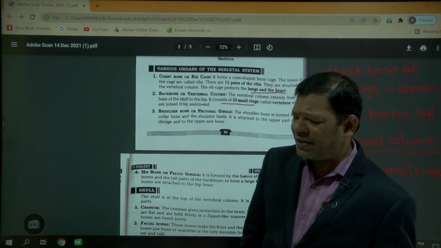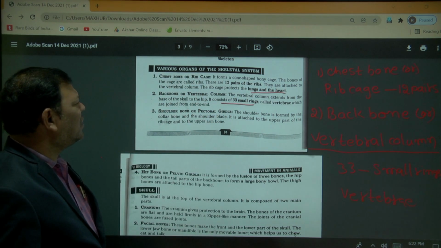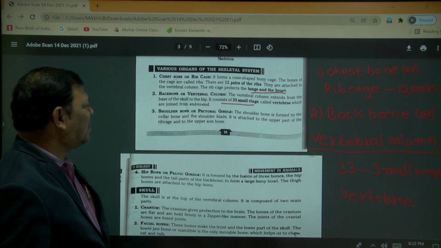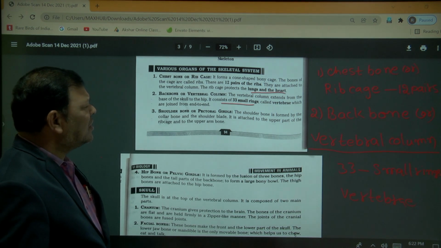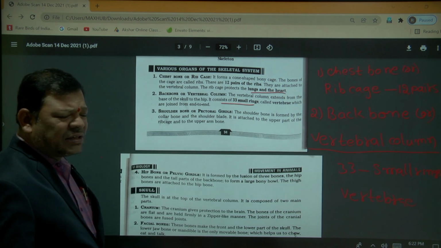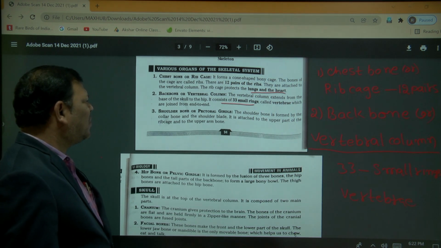Okay. So backbone or vertebral column, how many vertebrae are present? 33 small rings or vertebrae are present. These 33 vertebrae help the organism to stand and sit, with the help of the backbone or vertebral column.